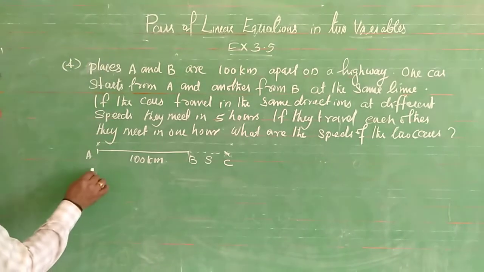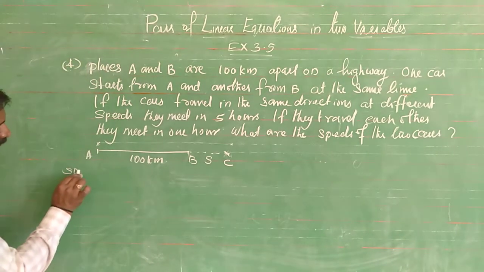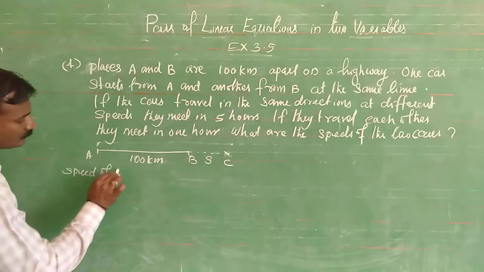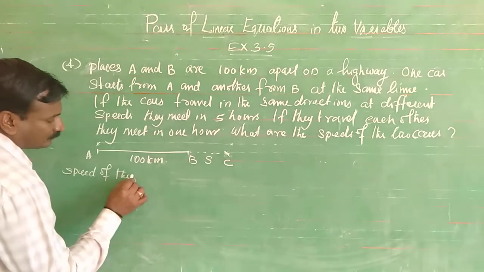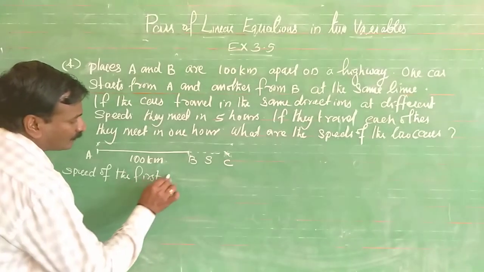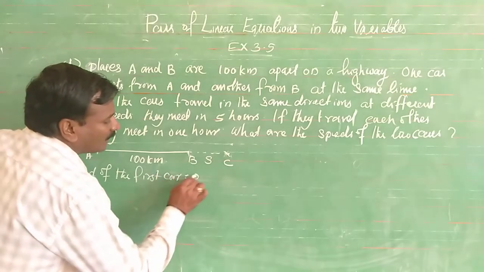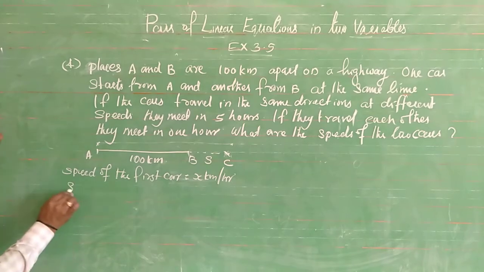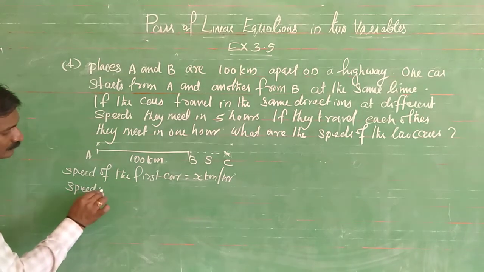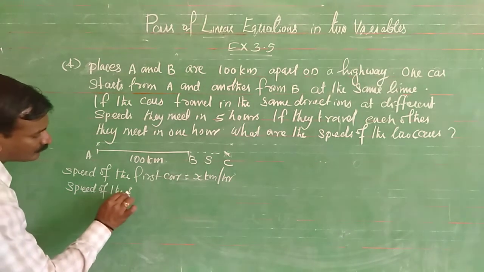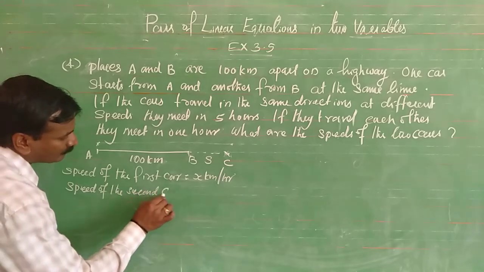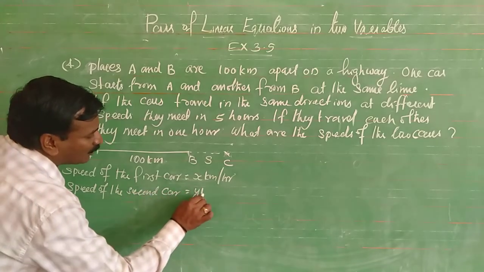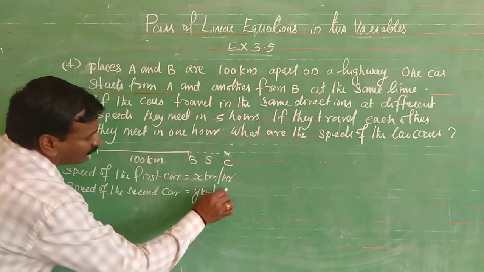Now, the speed of the first car is equal to x kilometers per hour. Now, the speed of the second car is equal to y kilometers per hour.